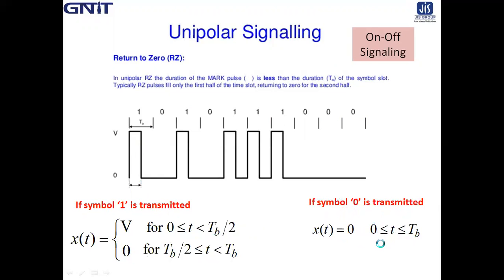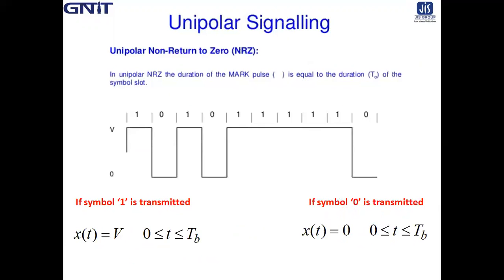Okay. Next is unipolar NRZ, non-return to 0. In the case of non-return to 0, the pulse exists for the full TB. So if symbol 1 is transmitted, then x(t) is equal to V, where t belongs to 0 to TB. And if symbol 0 is transmitted, then x(t) is equal to 0 for t belonging to 0 to TB. So unipolar means it has a single polarity.